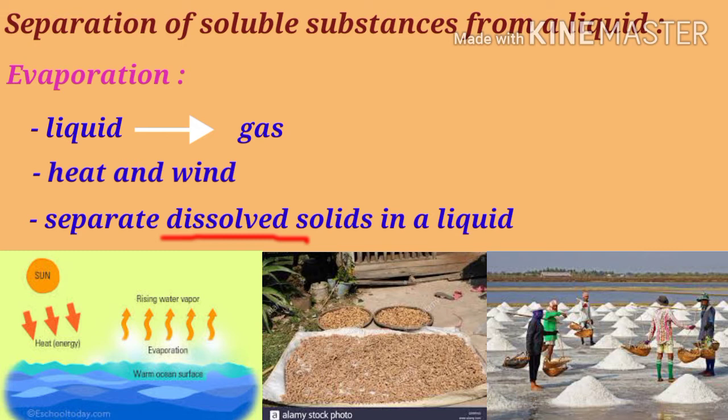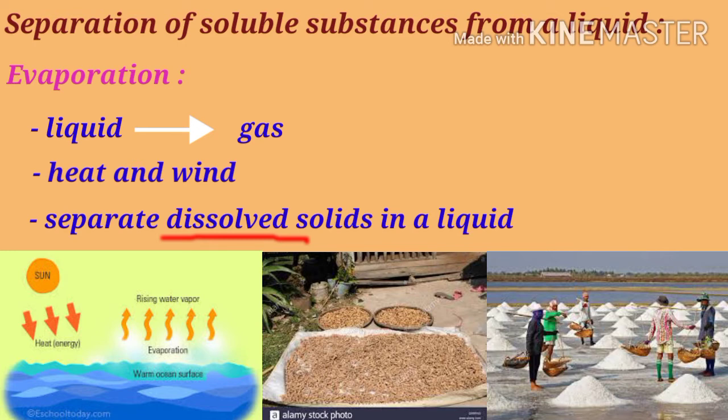The table salt which we use in our day-to-day life is obtained by separation through evaporation. Seawater is mainly a solution of table salt and water. The seawater is blocked and collected in evaporation ponds, that is, salt pans. After the water evaporates completely, the salt remains on the dry land. Okay, students, are you clear about the separation process of evaporation?